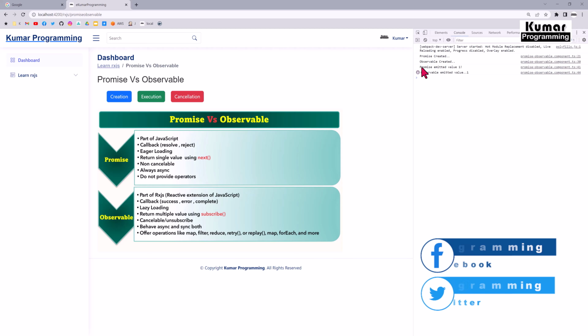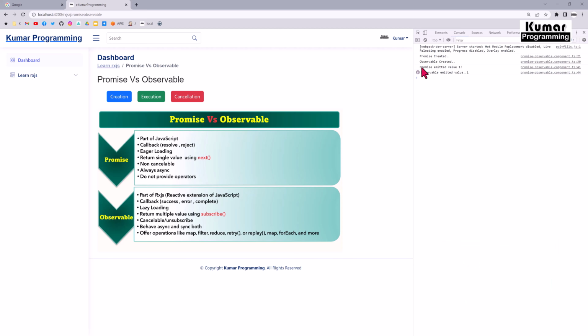But if you see, my promise emitted the value. We cannot cancel that promise. We can cancel that observable, but we cannot cancel the promise.